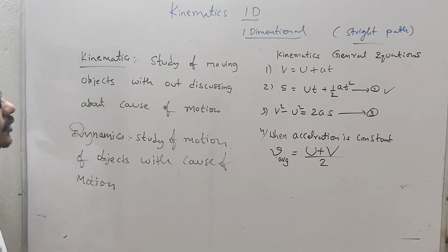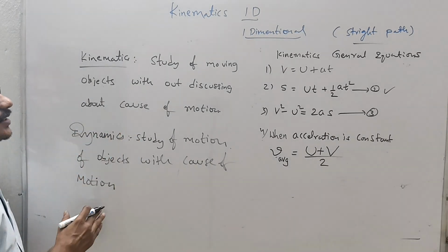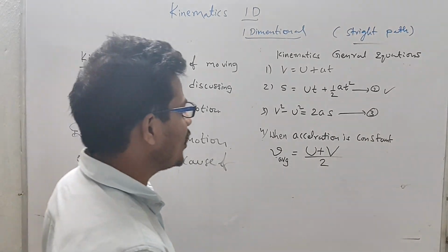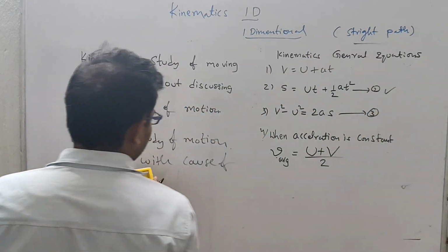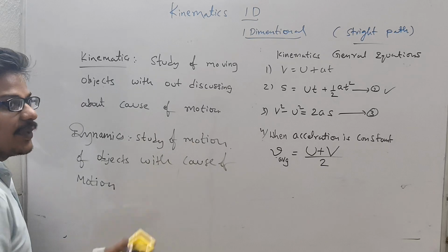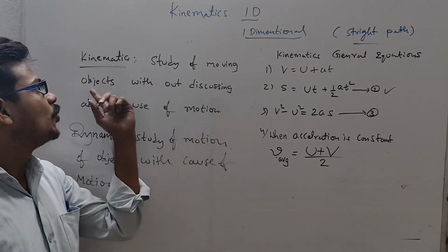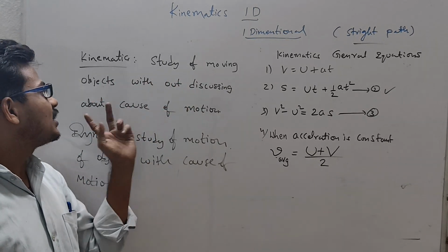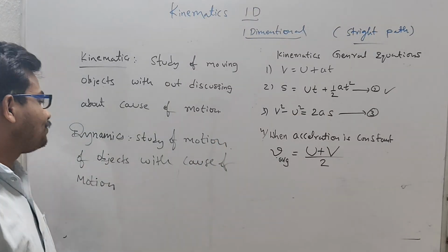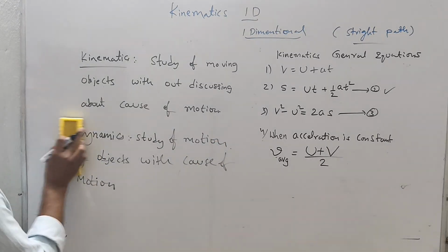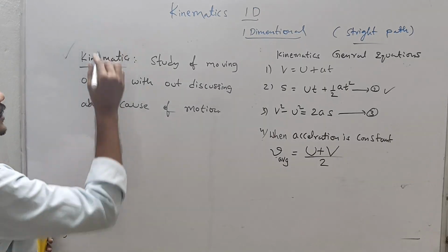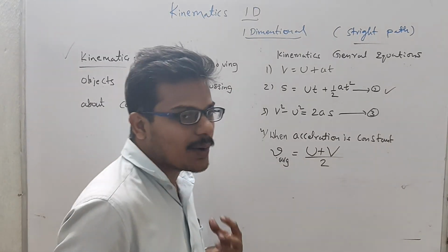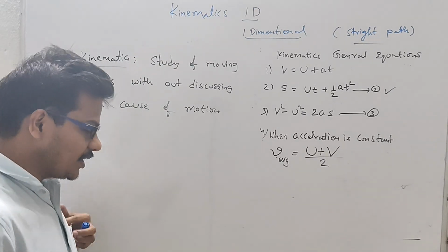So this is kinematics, and this is dynamics. Dynamics means study of motion of objects with cause of motion. Kinematics means study of moving objects without discussing the cause of motion. Note this. So our concept is kinematics, where we are not discussing the cause of motion.